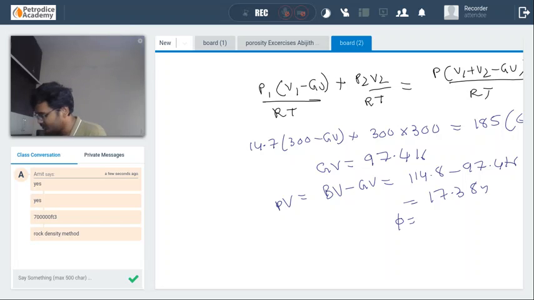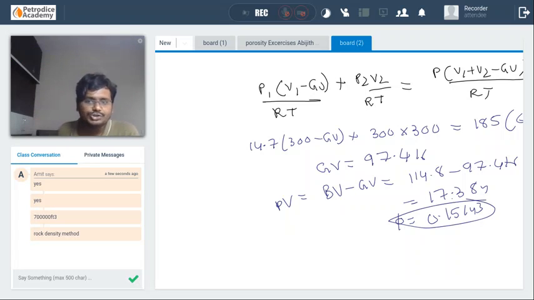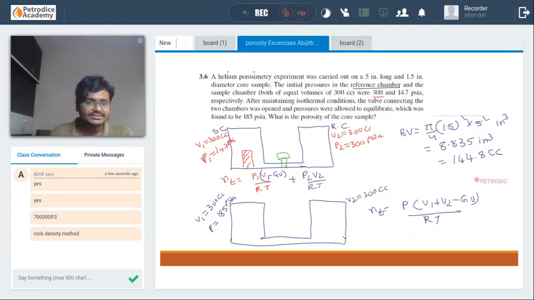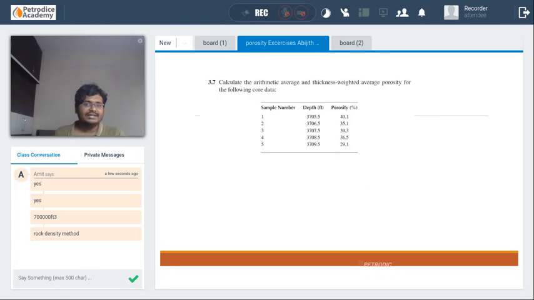17.384, and the porosity is equal to that divided by 114.8, which is 0.15143. That is the porosity of the total system. Okay guys, this is also an easy question, and do remember for porosity questions: mass by volume, V rho g, or equating the total number of moles. And the final question is this particular one.